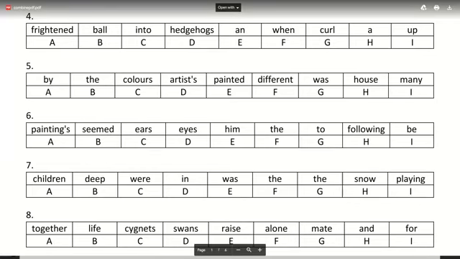And try giving the answer after writing when. Yes, and is not needed, but what is the sentence? None of you are getting the sentence. The sentence starts with, should I give you guys a hint? The sentence starts with when, frightened. I've given you 2 things. Try completing my sentence and tell me the sentence.